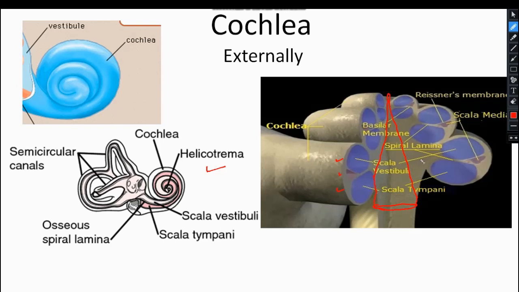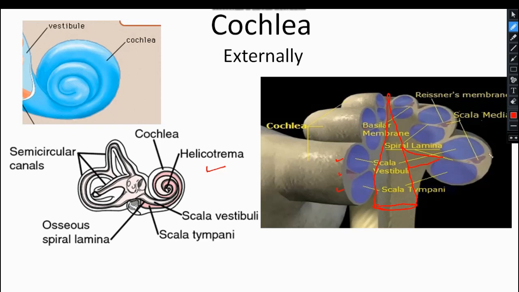A small bony outgrowth known as the spiral lamina.